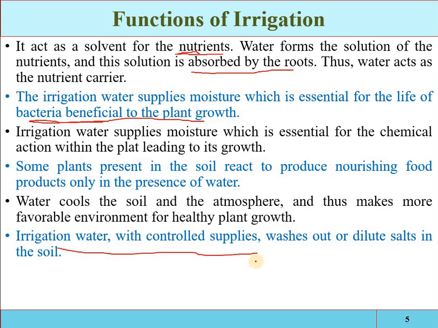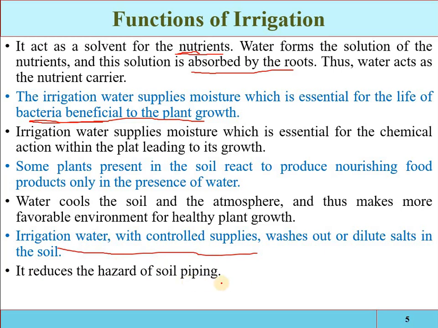But there is also one disadvantage of this method: when we wash out that salt, it goes down into the groundwater bodies and affects the quality of the groundwater. Also, irrigation reduces the hazard of soil piping.